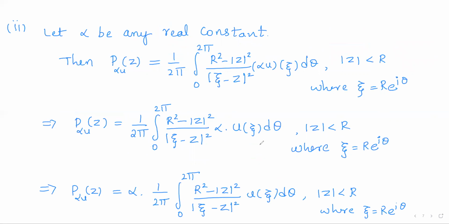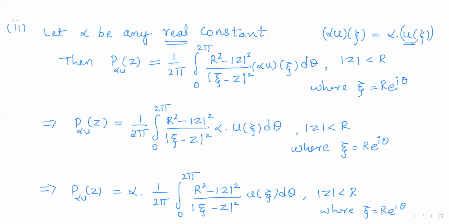Next, the second property: let alpha be any real constant, a real number. Now how do we define alpha u of xi? It is defined to be alpha into u of xi.